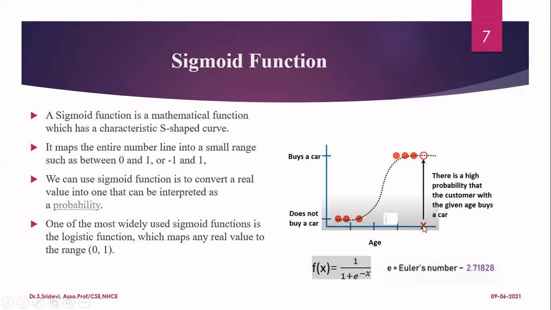If the age is given here, you just go and see where this point is lying in this S-shaped curve. It corresponds to buy a car. Suppose if I give you age in this range, you will immediately say that the person is not going to buy a car. So everything is only based upon the probability here.